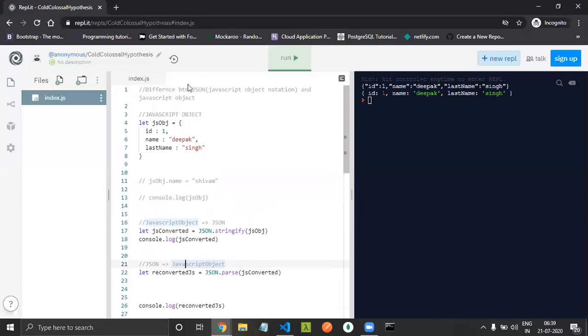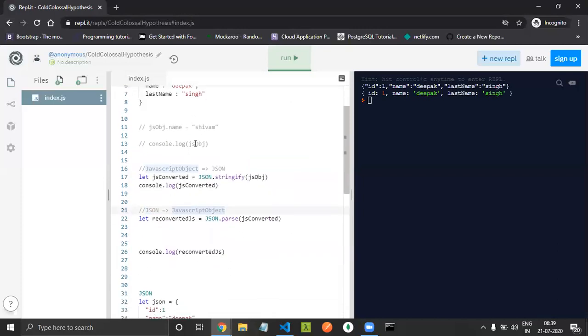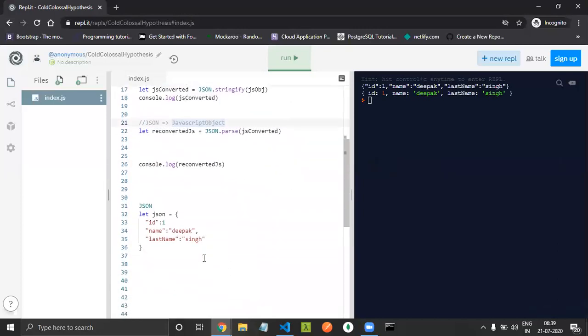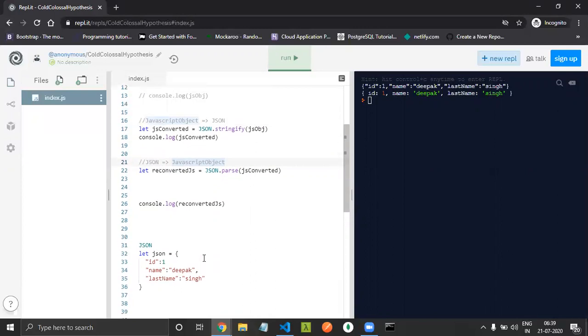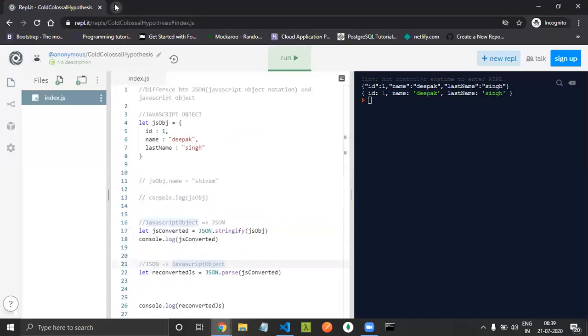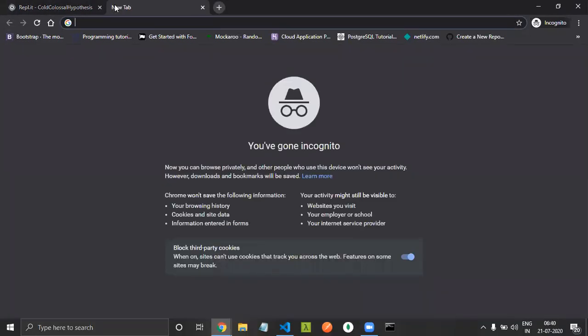Now, where do we do all this stuff? We have two things: client and server. Whenever we have to send a body to the server, or whenever we fetch any data from the server, we use an API. The API sends us data in JSON format. I'll prove that. We have one big API, JSONPlaceholder, which is very famous.